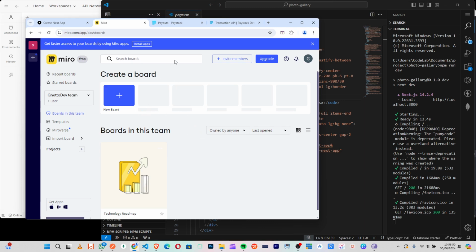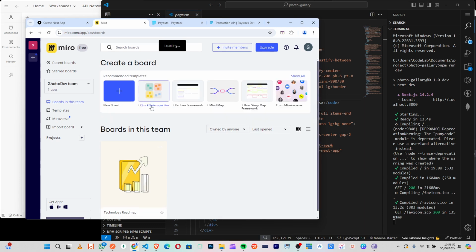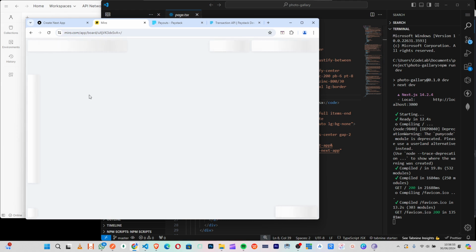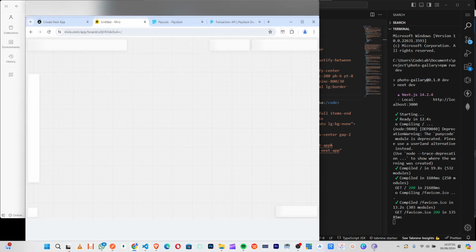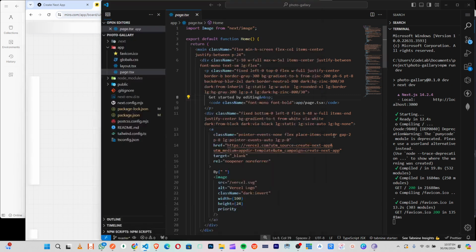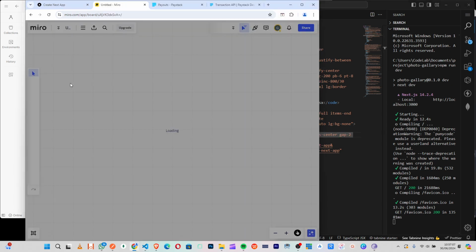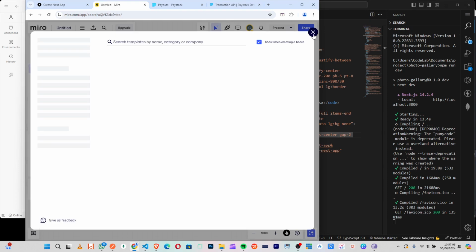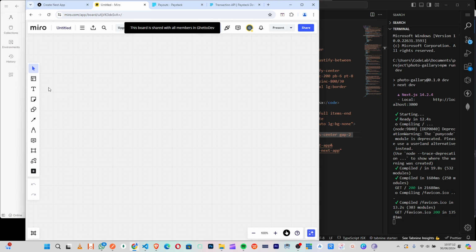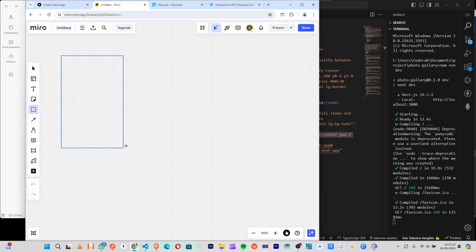Why is it taking time? And I want the board to be empty. If anything is on this board, we will remove everything on the board, right? Okay, so this one is loading, then we'll get this. Definitely we will start from our back end, and in our back end we will arrange everything. Okay, so the first thing I would like to do is maybe just draw something like this.